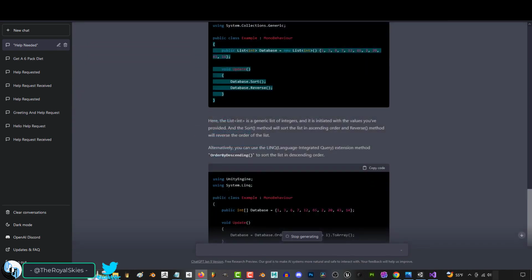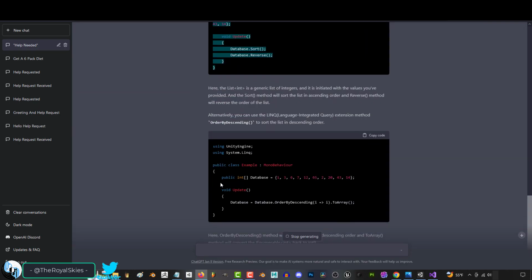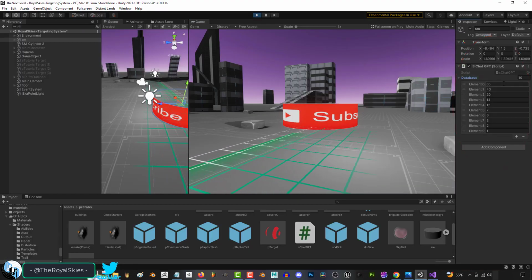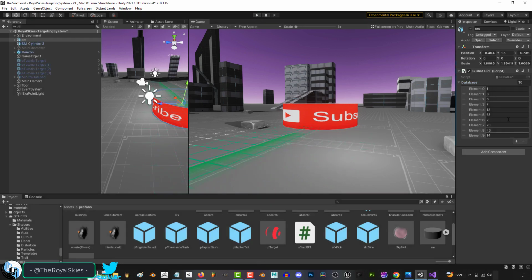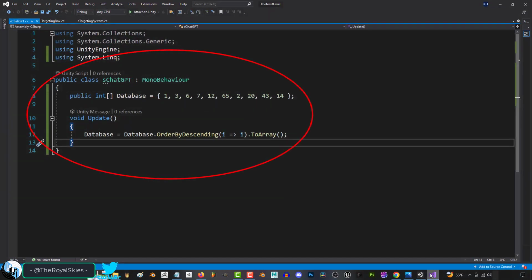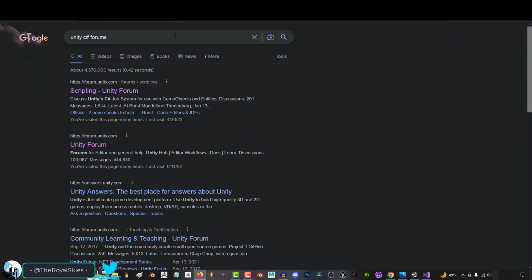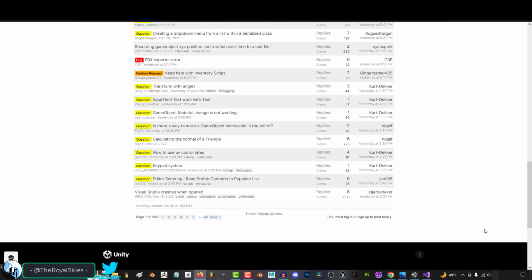I personally prefer this one because I'm more familiar with the LINQ system, so I'm gonna grab this, dump it in, and look at that. It has organized my list from greatest to least exactly the way I asked. Which is crazy because the most frustrating part of being a beginner or intermediate level programmer like myself is when you're stuck. Before, you only really had two options, which was go to a programming Discord or go to the Unity forums and make a thread for your question and pray to God that somebody would answer you tomorrow.